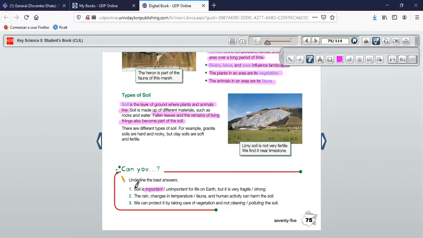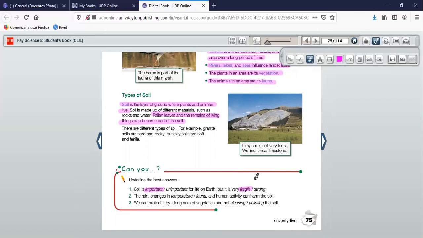Okay, if we don't take care of the soil, it is not going to give enough nutrients for living things. So the soil is fragile. Si no le cuidamos, el suelo no nos va a dar los suficientes nutrientes. Entonces, por ende, no vamos a poder tener alimentos, ¿ok? Entonces, tenemos que cuidarle mucho. The soil is fragile, ¿ok?